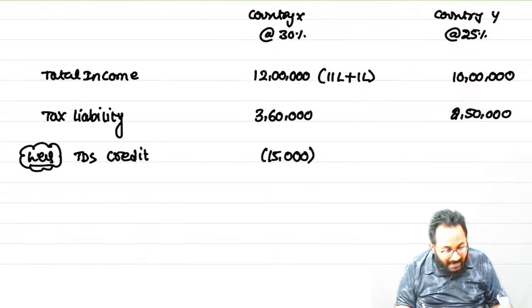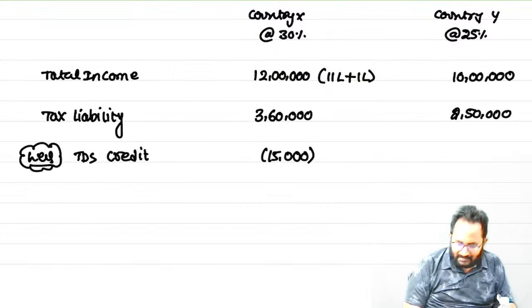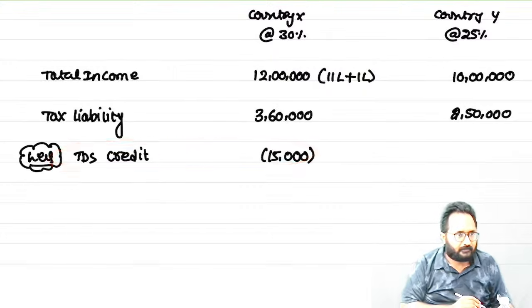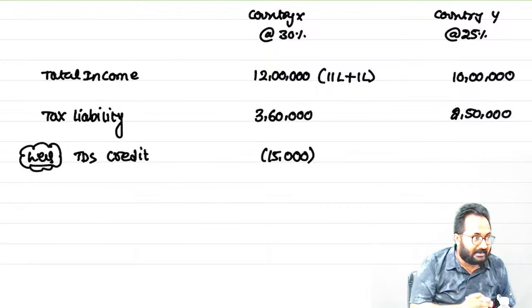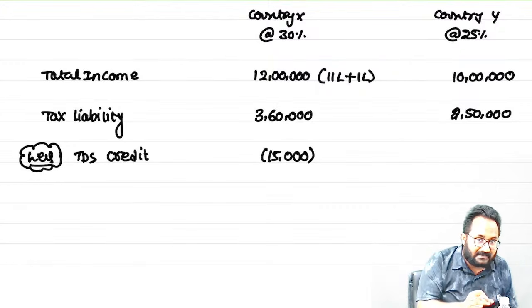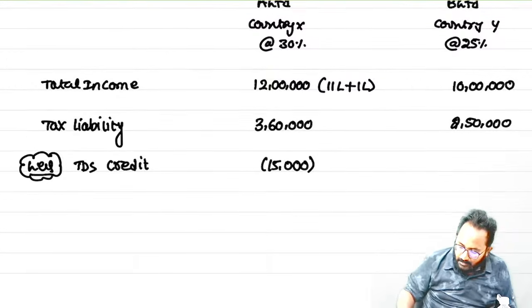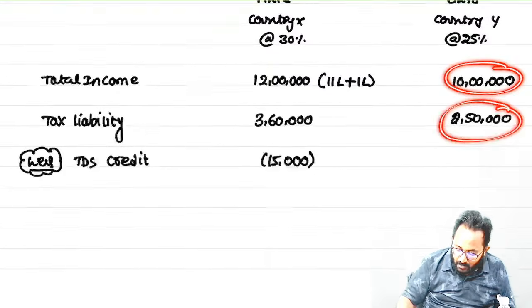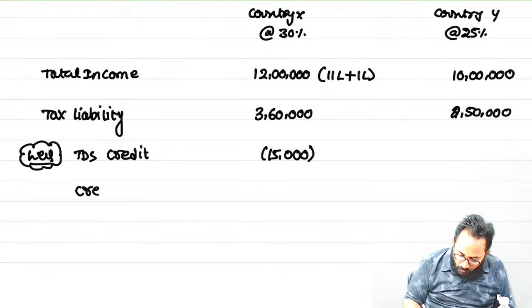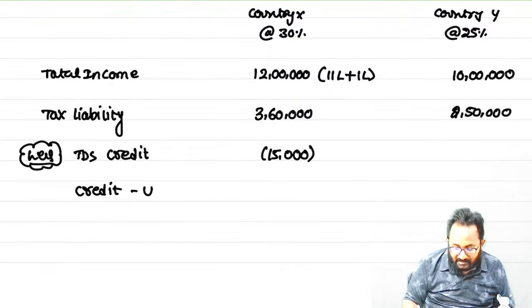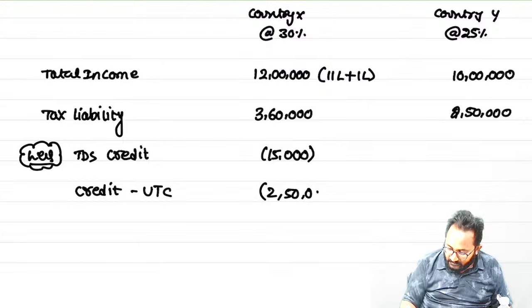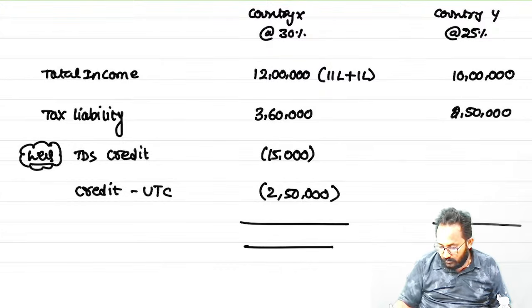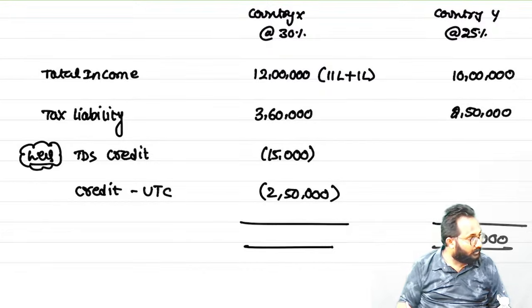Now another important credit, underlying tax credit. This is a credit we normally take. Underlying tax credit method means we can get the credit with respect to the taxes paid on underlying profit. Can you tell me how much tax you paid on underlying profit? 2,50,000. That also you can take as a credit under the underlying tax credit method. Finally, how much?